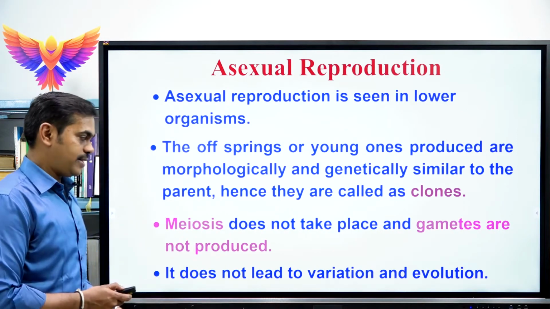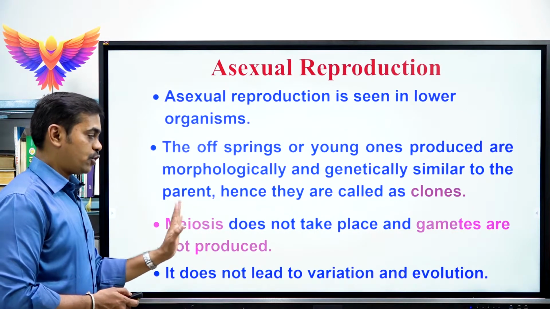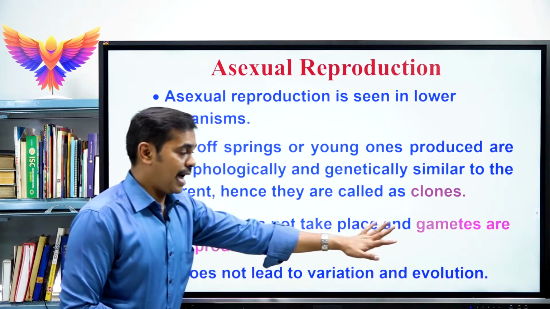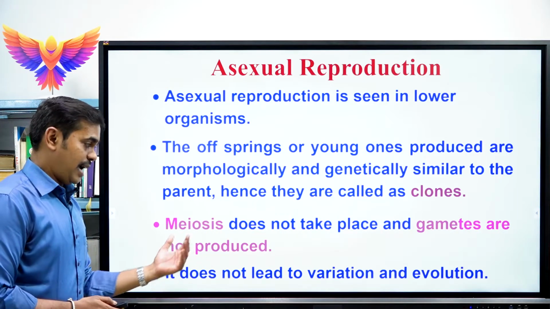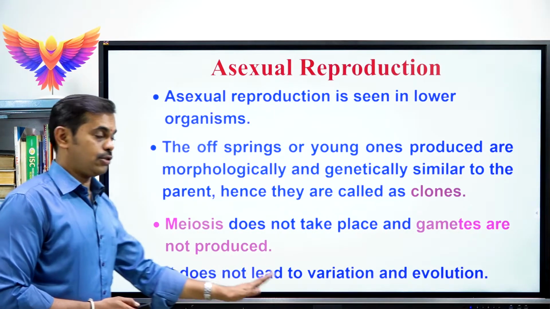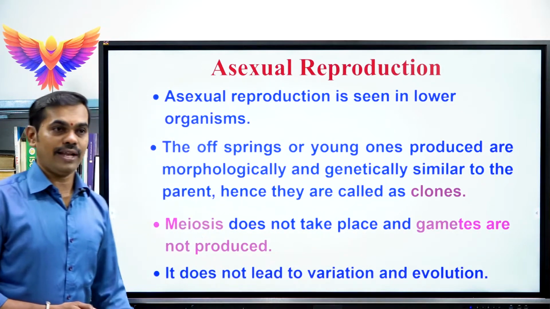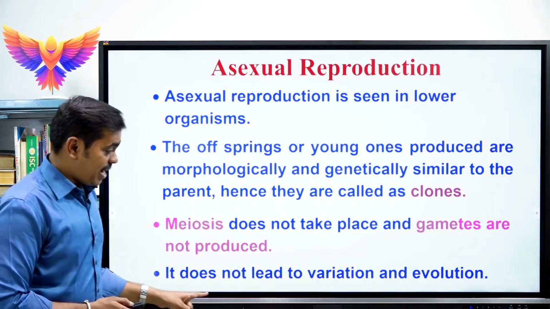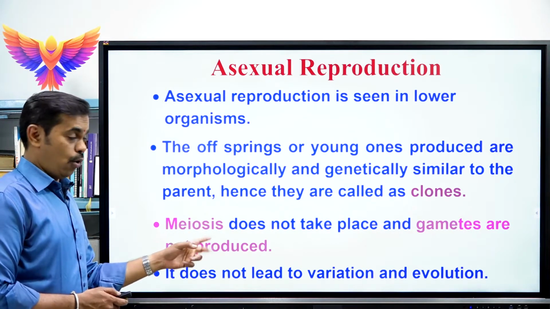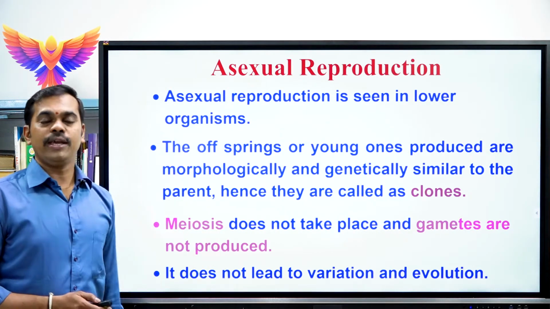Very important concept. See, in asexual reproduction, meiosis does not take place. Since meiosis does not take place, gametes are not produced. If the gametes are not produced under the influence of meiosis, then it does not lead to variation as well as evolution. Please make a note of this last point, and before this last point, this is the third point and fourth point, keep remembering, very important.